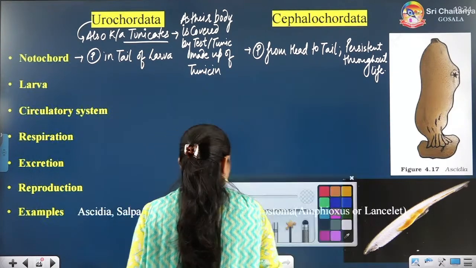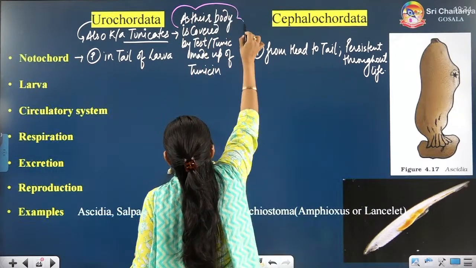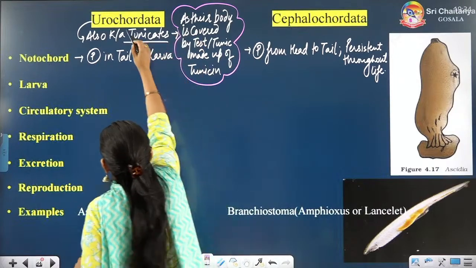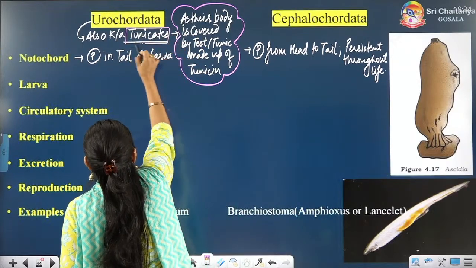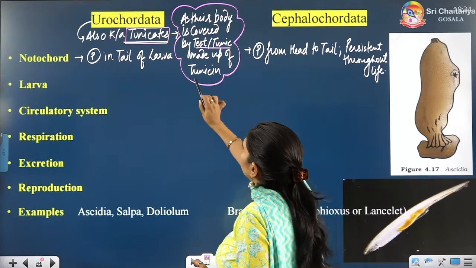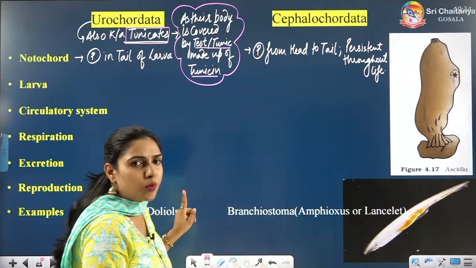This is the reason they are named tunicates. Why are they known as tunicates? Because of the presence of this test or tunic made up of tunicin. I hope you have understood this point.